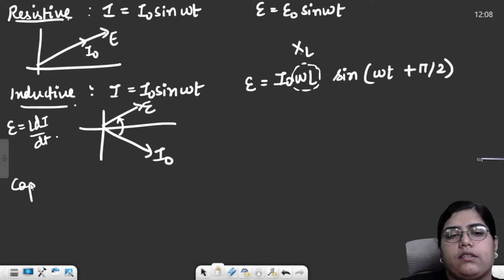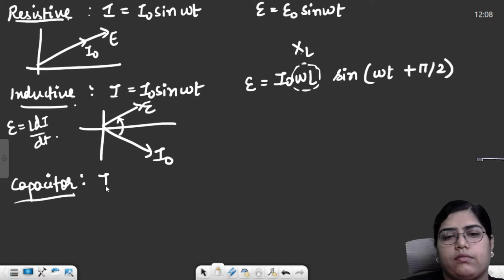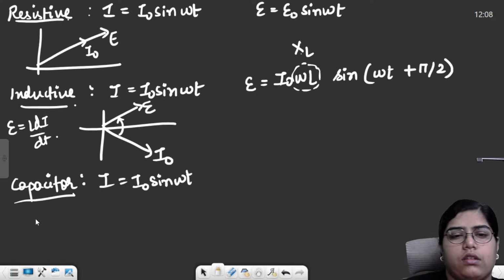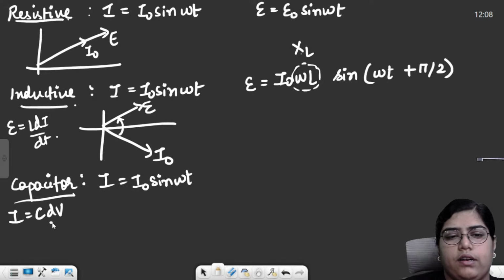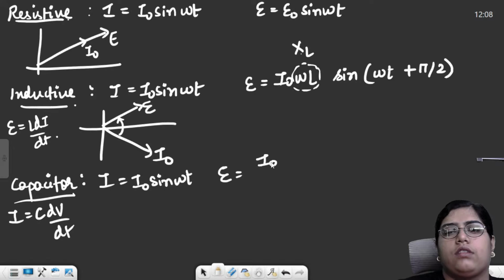For a purely capacitive circuit, the case is just the opposite. I is equal to I naught sine omega t. For this, you just need to use I is equal to C dV by dt. EMF is I naught upon omega C sine, I'll write it above.